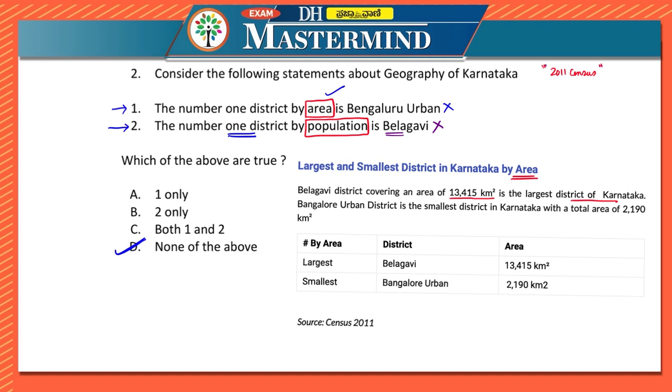However, let us look at both the contexts over here. Which is the largest in terms of area? In terms of area, it is Belagavi, and the smallest is Bengaluru urban, which they have mentioned over here, and this is also according to the census 2011. So the statements or the answer has been inversed. Here the answer is D, none of the above.